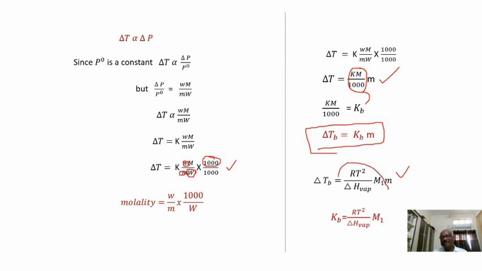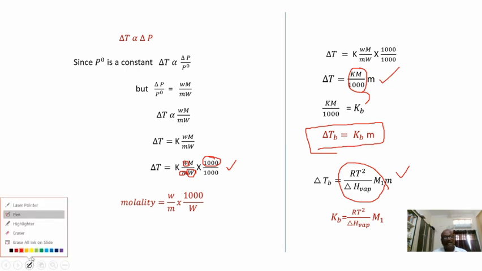So here Kb is equal to RT square by delta H vaporization into capital M1. Like this, we can prove the relationship between the elevation of boiling point and molality of solution. Both of them are directly proportional.